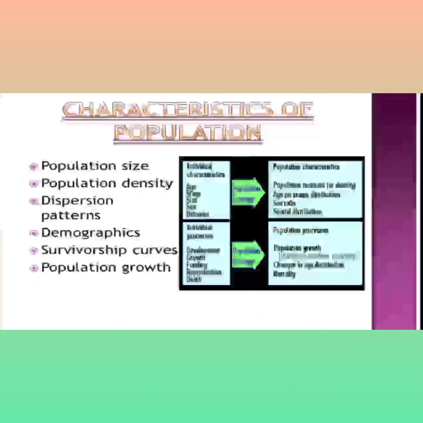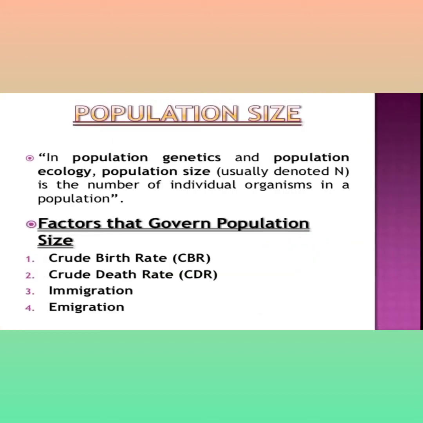Now the characteristics of a population. There are different characteristics: population size, population density, dispersion patterns, demographics, survivorship curve, and population growth. Those are the basic characteristics of any population. First is population size, the number of individual organisms in a population.